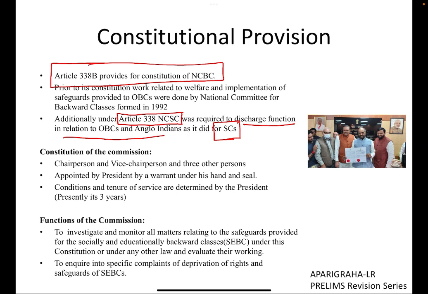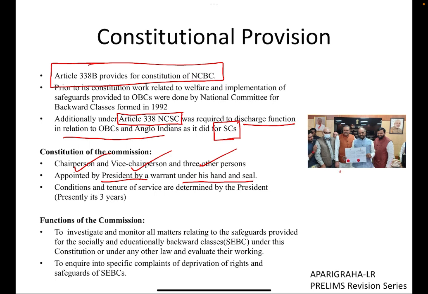Fine. If we talk about the constitution of the commission, it includes a chairperson, a vice chairperson, and three other members. This is provided in Article 338. They are appointed by the President by a warrant under his hand and seal.